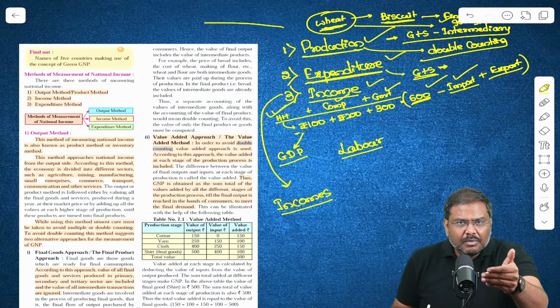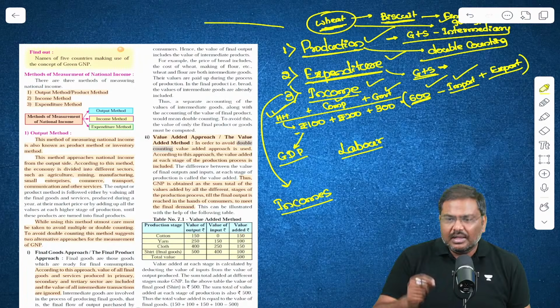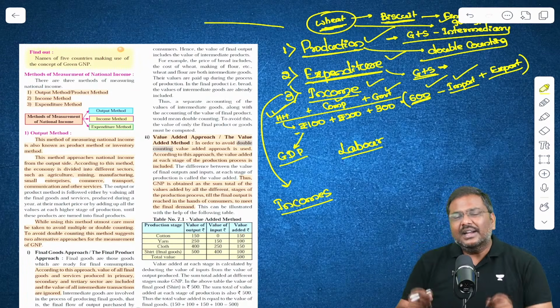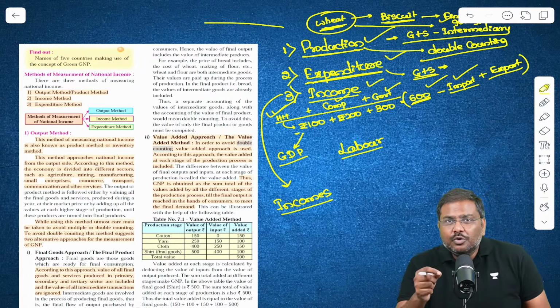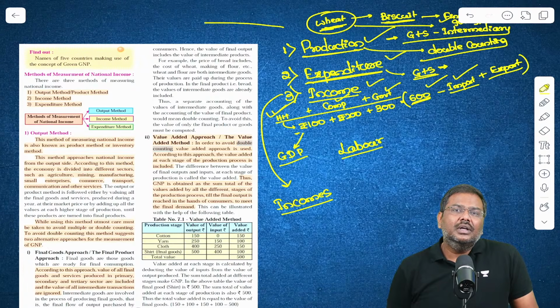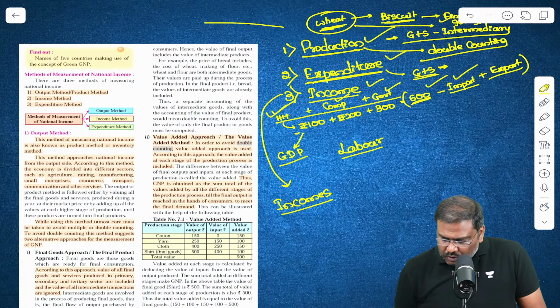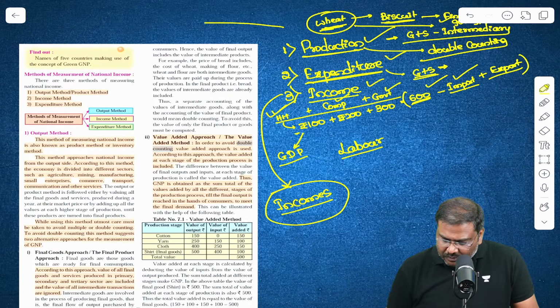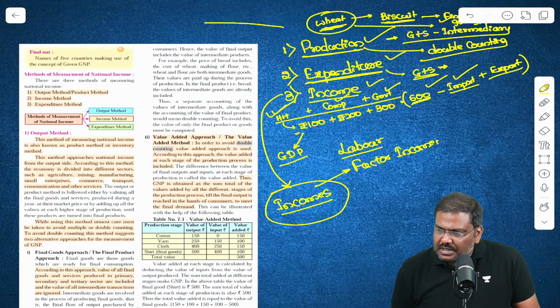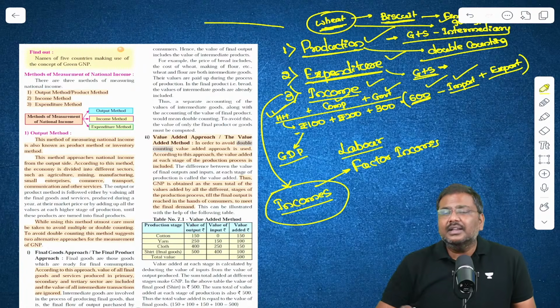The company will purchase raw materials. They will have to pay money for it. The company will take a loan to produce a good. They will have to pay interest on it. So there are multiple ways through which incomes are generated, and these are technically referred to as factor incomes. And what is the basic idea of a factor income?